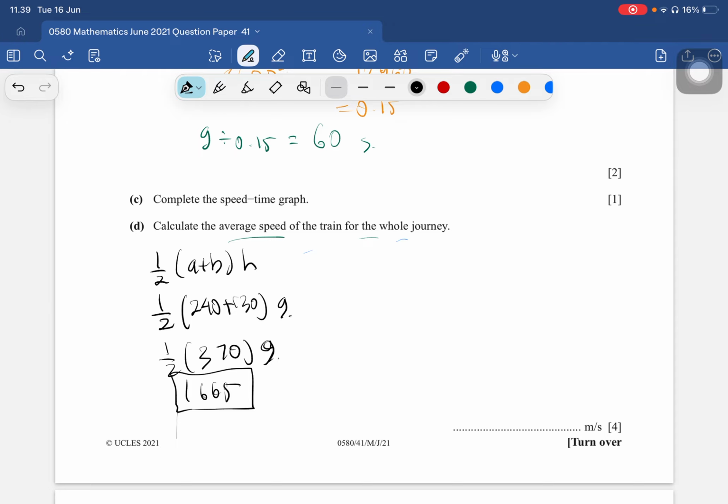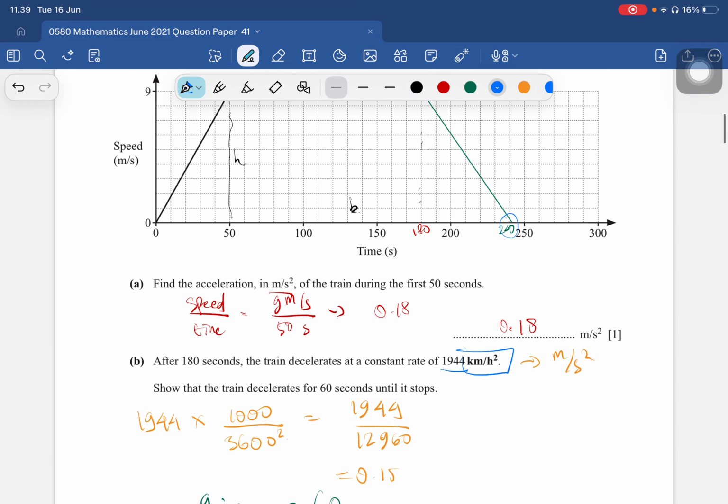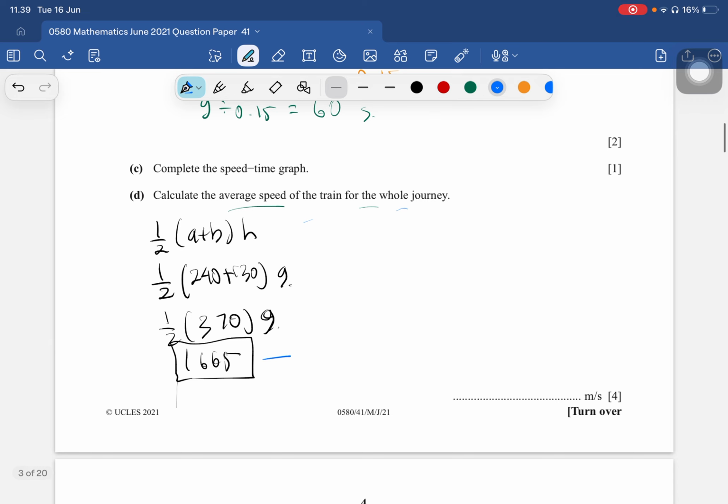Then we can divide it by 240 as the time. The total area is 1,665, we divide by 240.